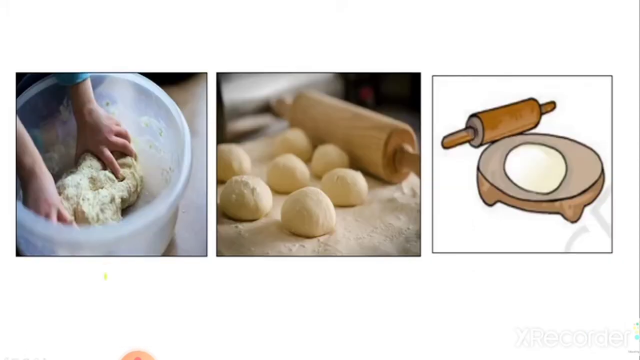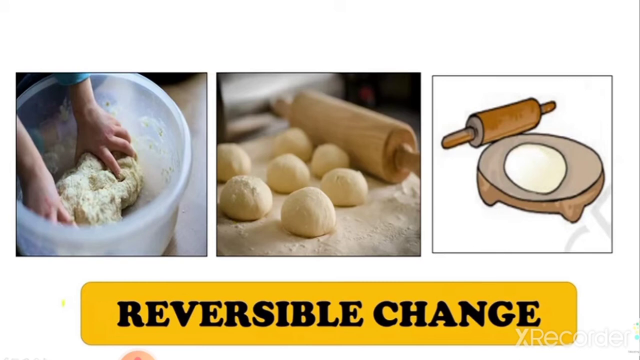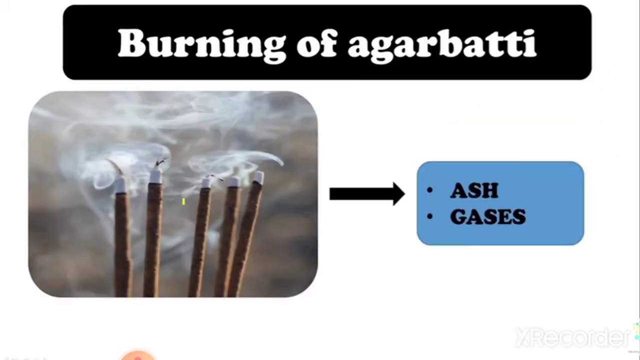Alright, so here we took some dough, made some dough balls and started rolling chapati on this chakla with the help of belan, right? But we didn't like the shape of the chapati. So we want the dough balls back. Can we get it back? Yes, we can. We have not made chapati as of now. We have just rolled the dough. So we can get back the dough balls. So this is a reversible change.